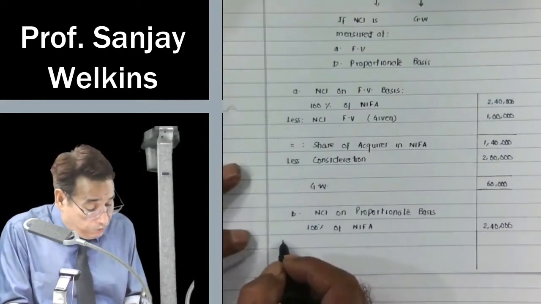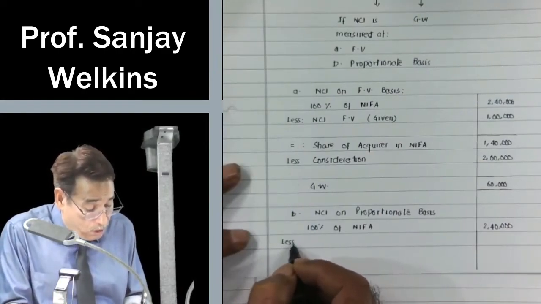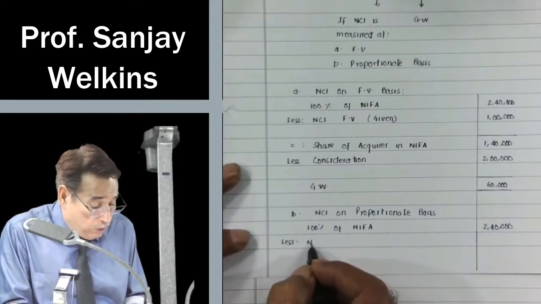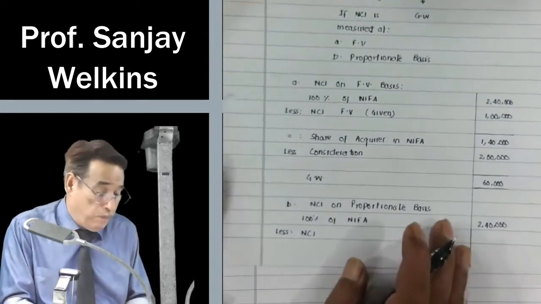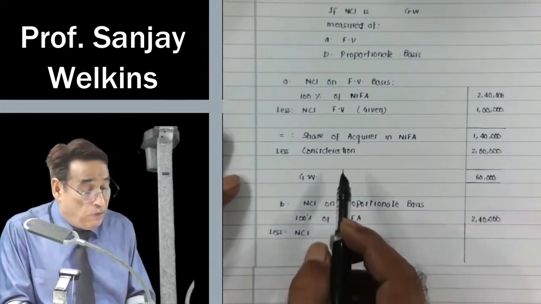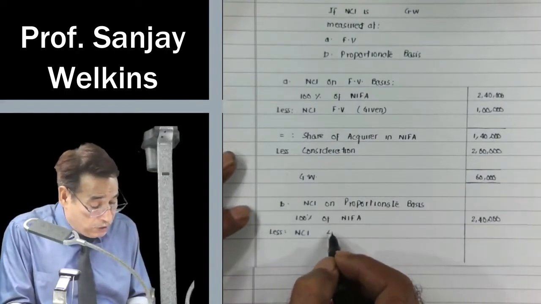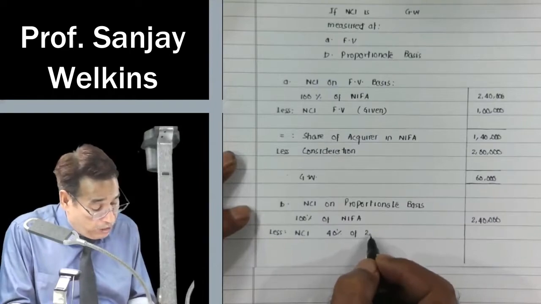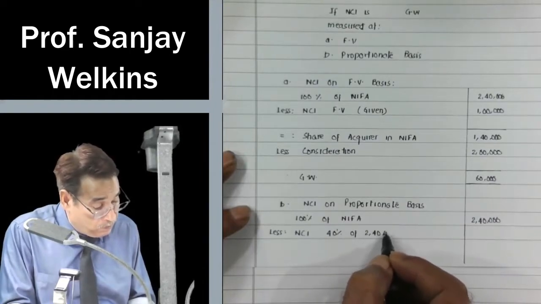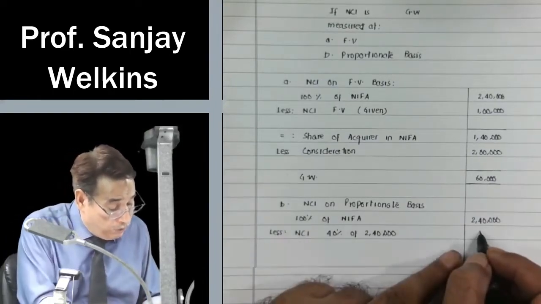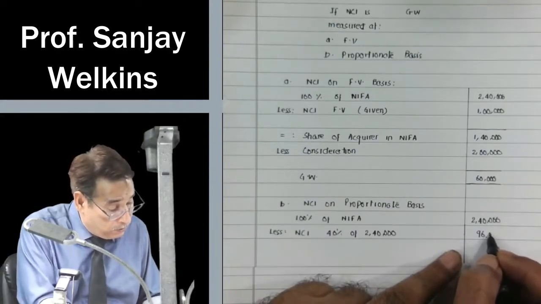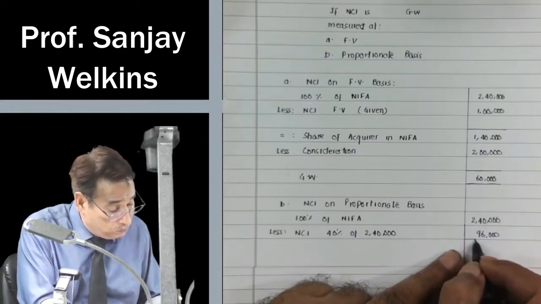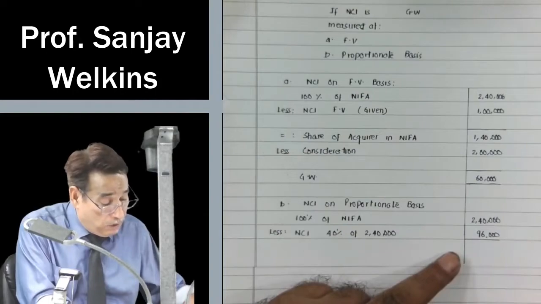Correct? Now from there on, I am going to subtract NCI, measured on proportionate method basis. Our stake is 60%, so the stake of NCI must be 40%. So 40% of rupees 2,40,000 will be equal to 96,000.